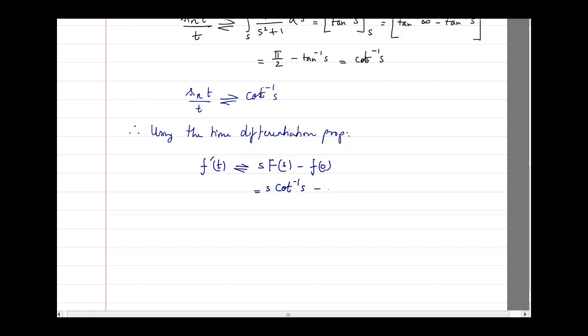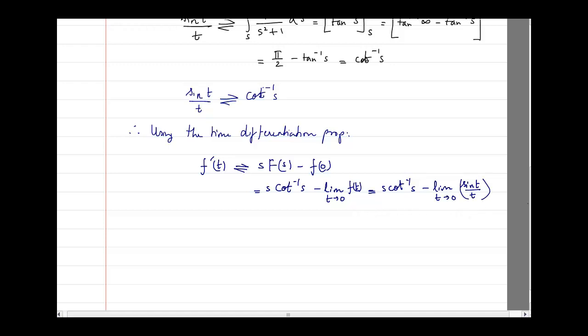So how do you find out f of 0? By writing limit t tending towards 0 f of t. Now what is f of t? So I will write this as, this is equal to s cot inverse of s minus limit t tending towards 0 f of t, which is sine t divided by t, correct?